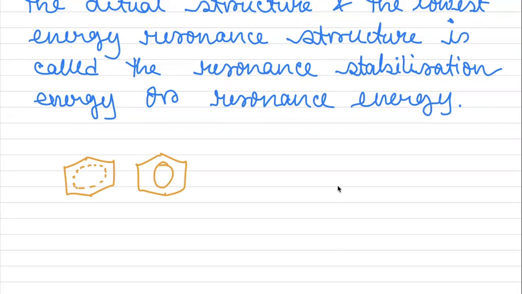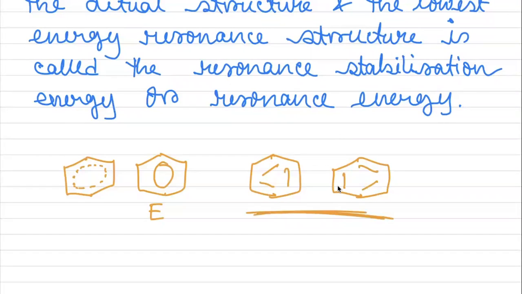The energy of the actual structure is lower than that of any canonical structure. Suppose here the energy is E. Benzene can be drawn like this, so the energy of these two forms is much higher than that of this one.